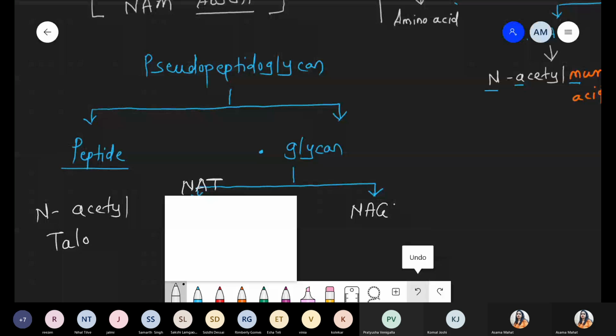So there is some difference between eubacteria and archaebacteria.